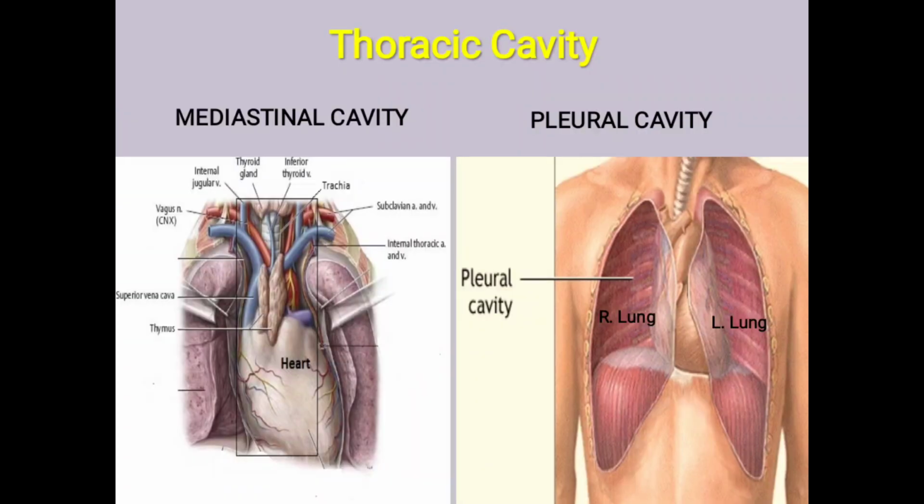Thoracic cavity picture explanation. The mediastinal cavity, which is located in the midst of the thoracic cavity, contains the heart, major blood vessels such as the superior vena cava, inferior vena cava, aorta, pulmonary blood vessels, etc., the trachea, esophagus, thymus gland, and the pleural cavities, which are right and left and contain the lungs.